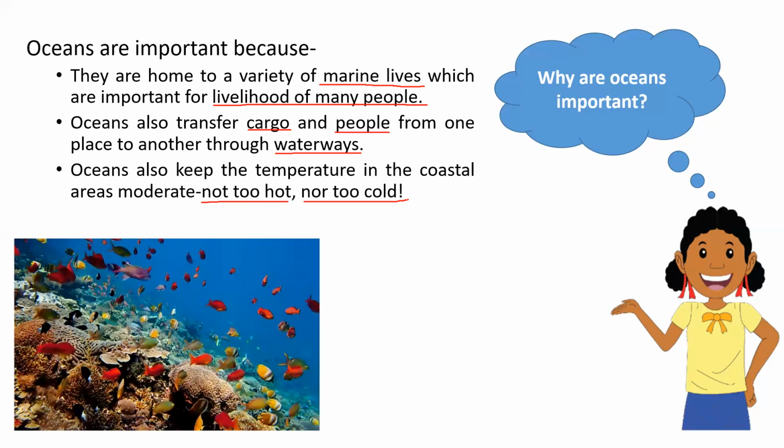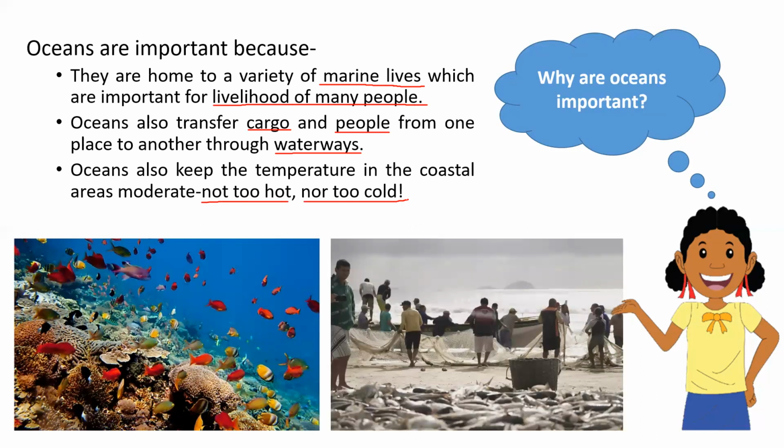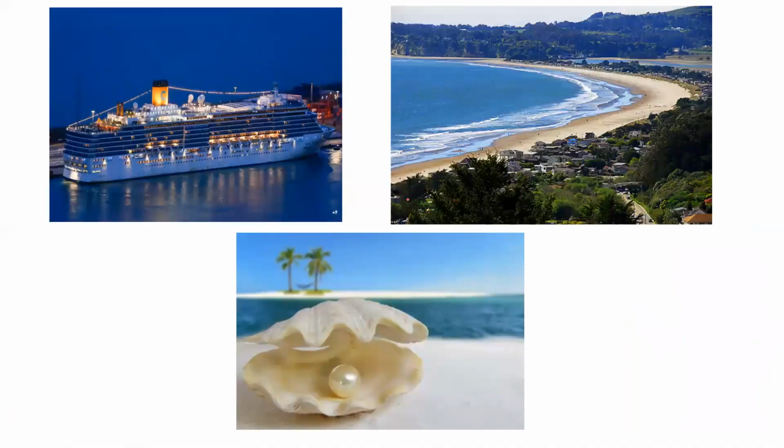They are home to marine life, those creatures or living things which live underwater. Okay, then they are important for the livelihood of people like fishermen. So fishermen catch fish from the sea and that is how they earn their money, right? Next, this is a ship. So this ship is carrying so many people from one country to another through water. So that is why also oceans are important.